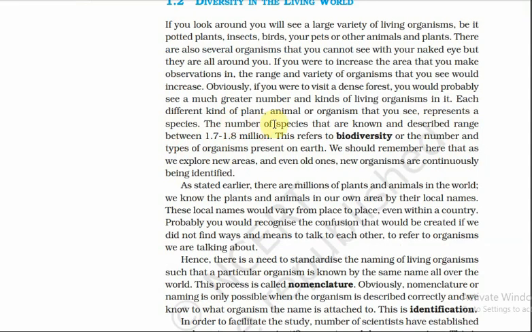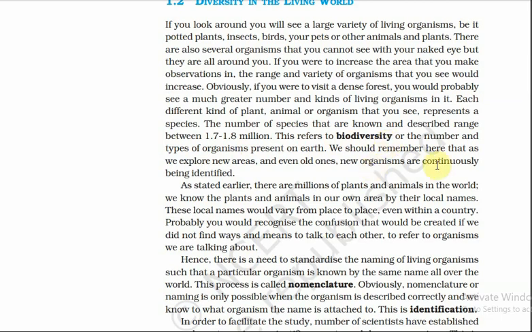Each different kind of plant, animal, or organism that you see represents a species. The number of species that are known and described ranges between 1.7 to 1.8 million. This refers to biodiversity. Biodiversity is the number and types of organisms present on earth. They are all different, and that difference among animals, plants, or any organisms is called biodiversity.